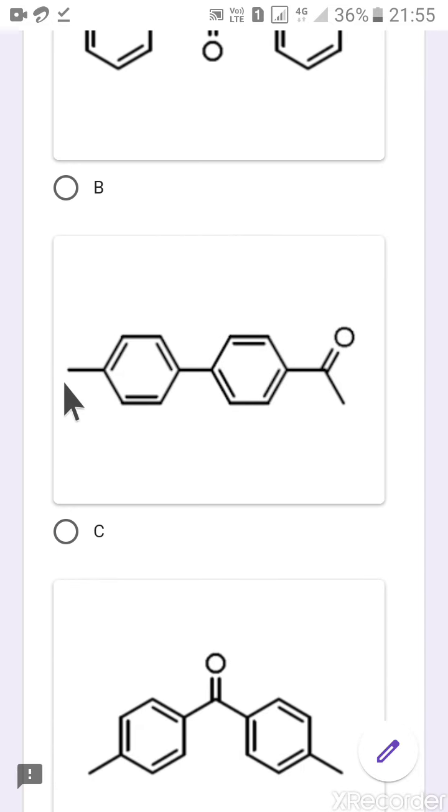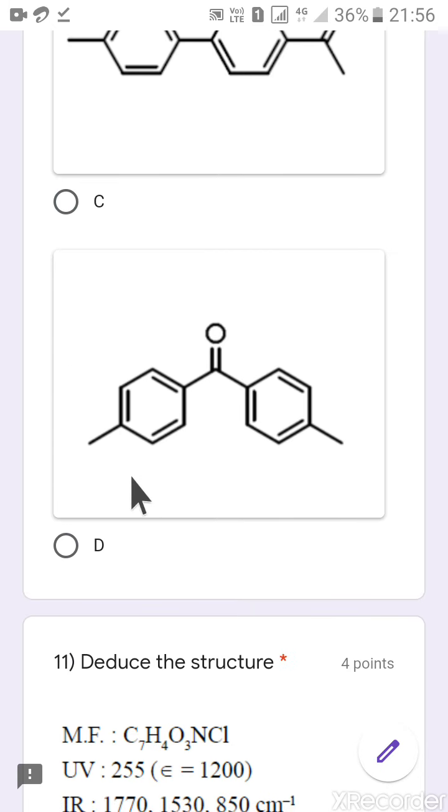Let's see this one. This is 1 signal, CH3 singlet. Then this will show the same, this will show the same: 1, 2, 3, 4, 5 and 6. So this is completely ruled out, and there is only one option left. Let's check this option. The methyl group will show 1 signal, then these 4 CH will show 1 signal, and this ortho to the carbonyl will show another signal. So this molecule is showing 3 signals in the H1 spectrum. So this is the correct answer.